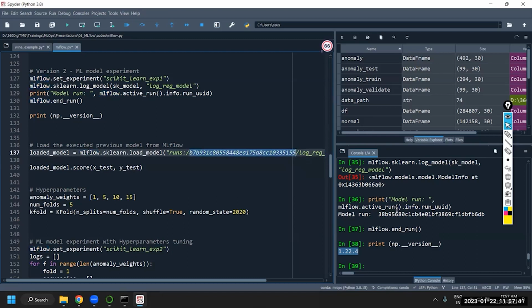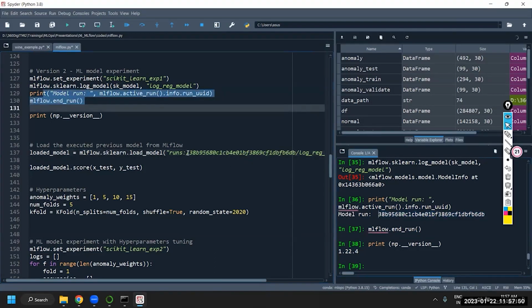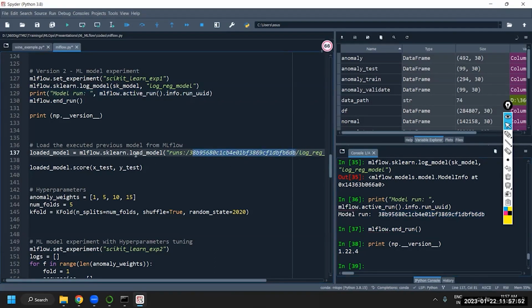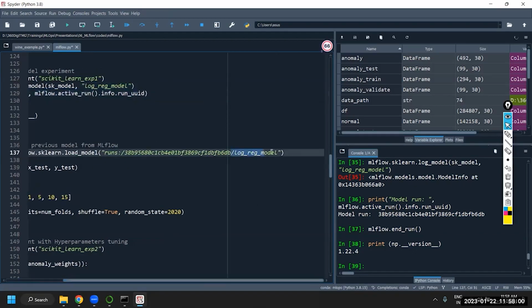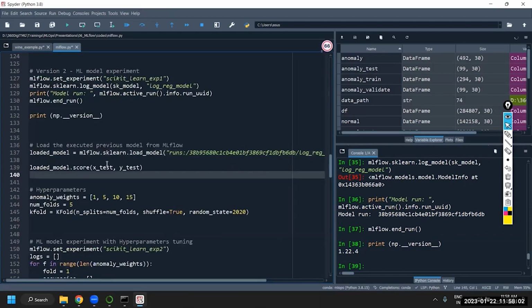But this folder has to be changed. This is the run ID that I have to give here. So when we executed this, it is giving us run ID, right? So we just change that folder name. So we want to load the model, but what model you want to load, you have to give that location. And we are calling this as log regression model, right? So we are giving that name as well.